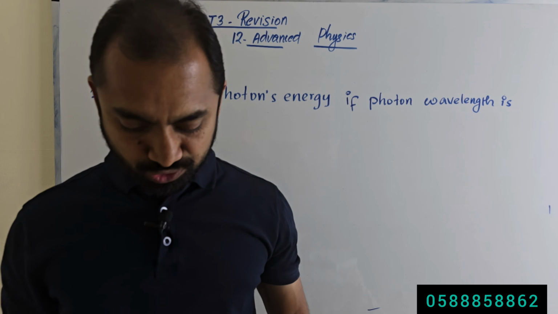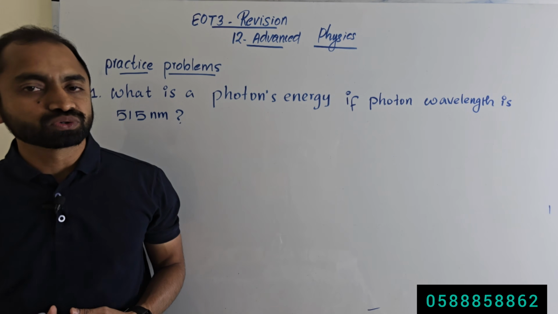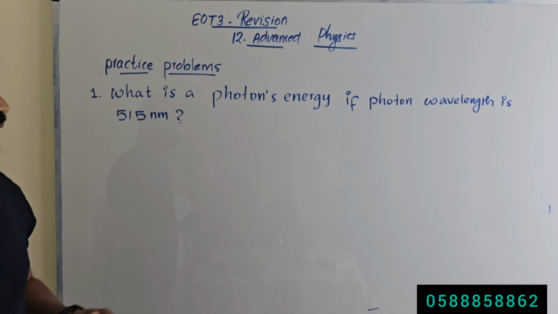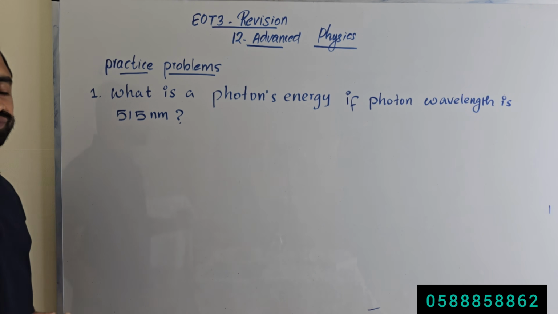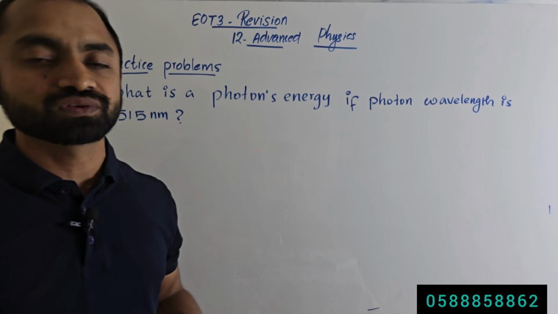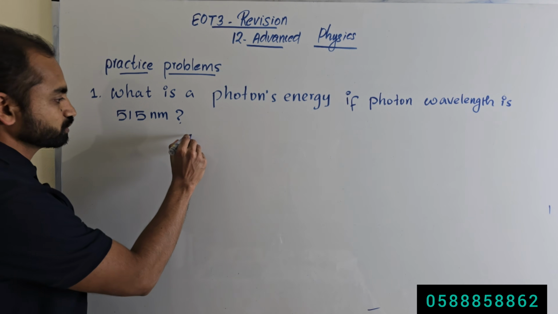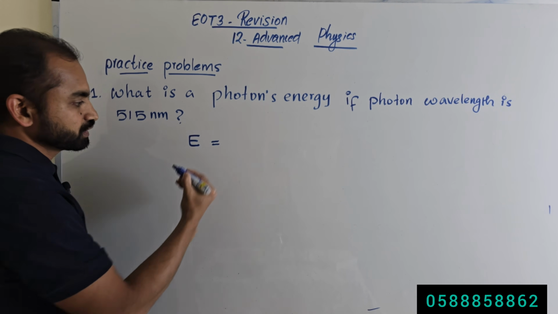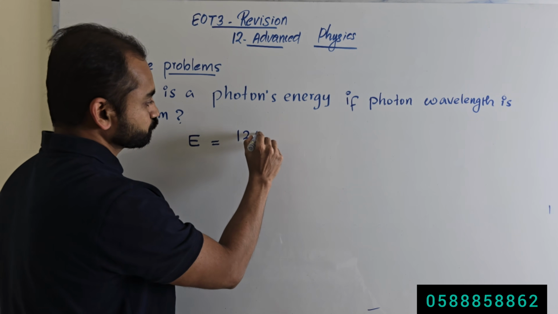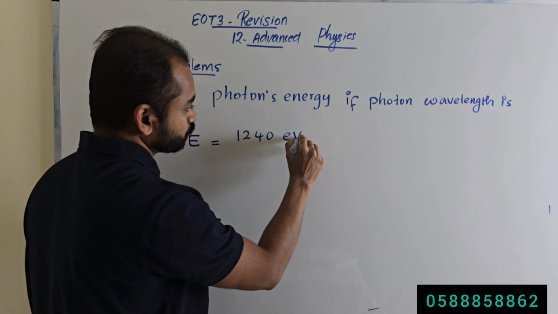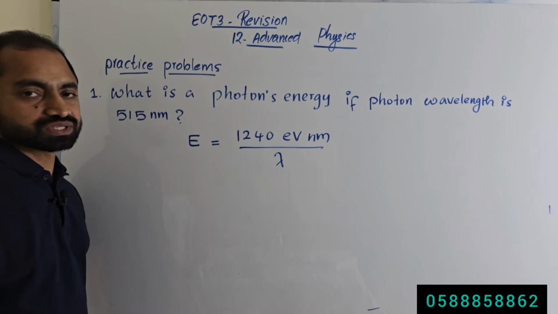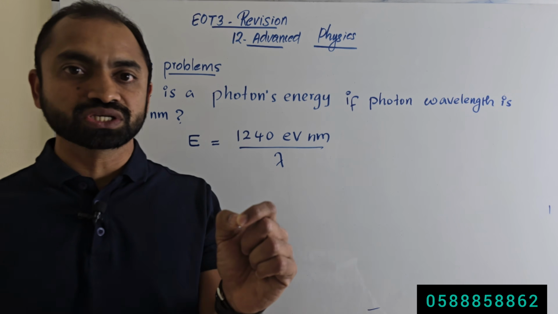Practice problems. Question number 1. What is a photon's energy if the photon wavelength is 515 nanometer? The wavelength is given in this question. So what is the equation to calculate the energy of the photon? Energy of photon is equal to 1240 electron volt nanometer divided by wavelength. This is the equation to calculate the energy of a photon.